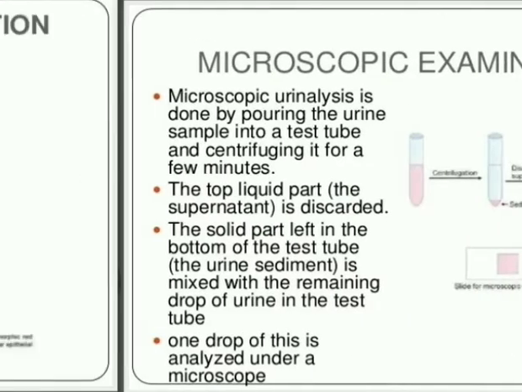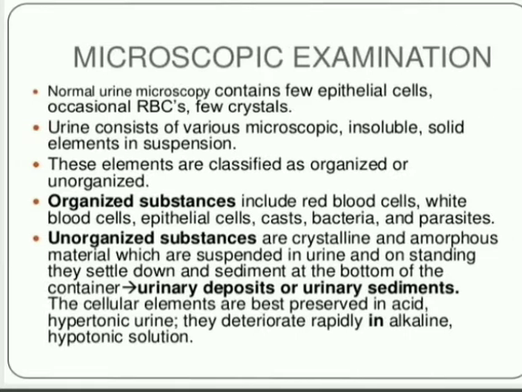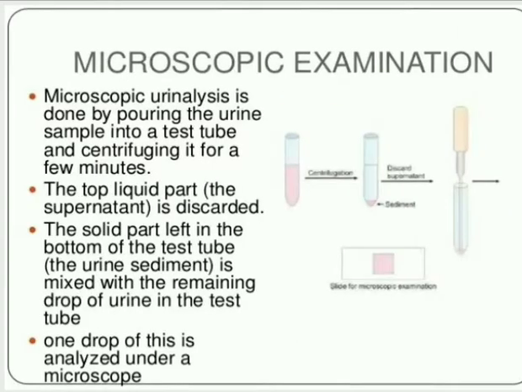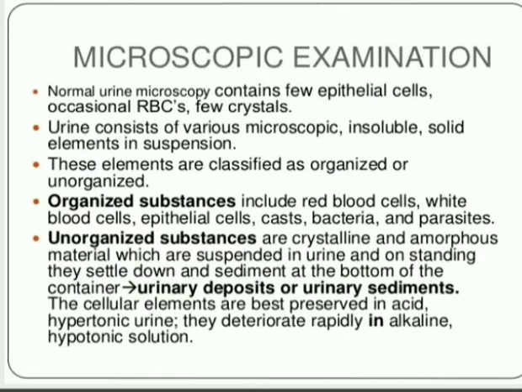This is the test for ketone bodies. And after that, microscopic examination. In microscopic examination, we observe epithelial cells, RBCs, and a few crystals, and some elements, organized substances and unorganized substances. In organized substances: red blood cells, white blood cells, epithelial cells, bacteria, and parasites. And in unorganized substances, there may be urinary deposits or urinary sediments, in acid and alkaline solutions.